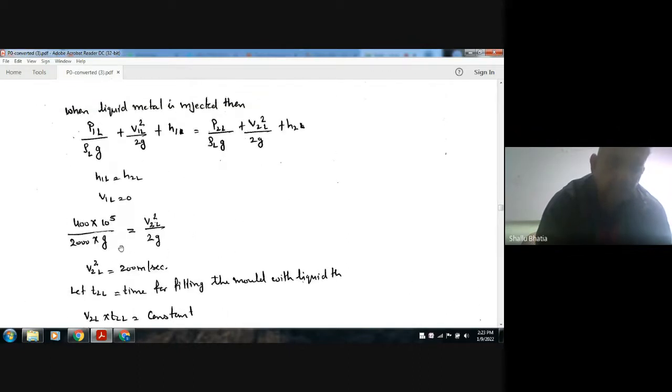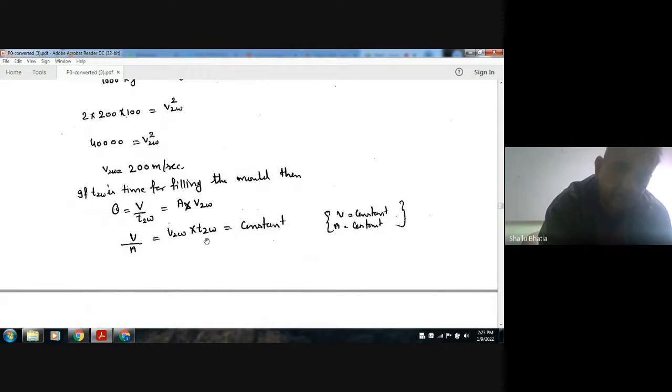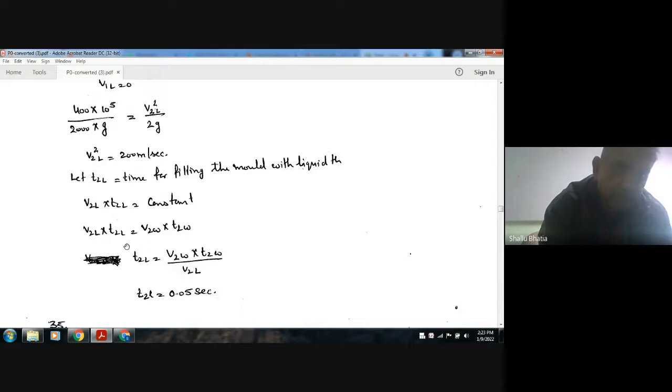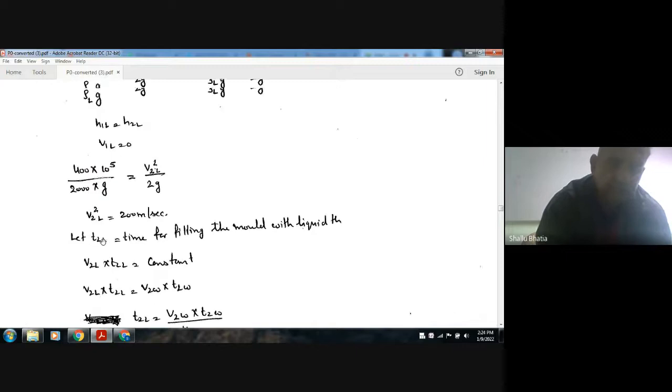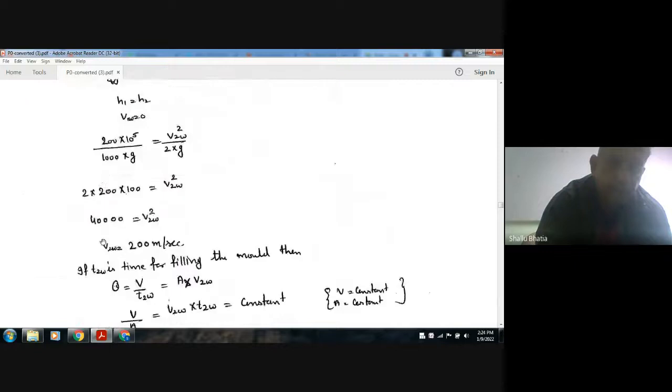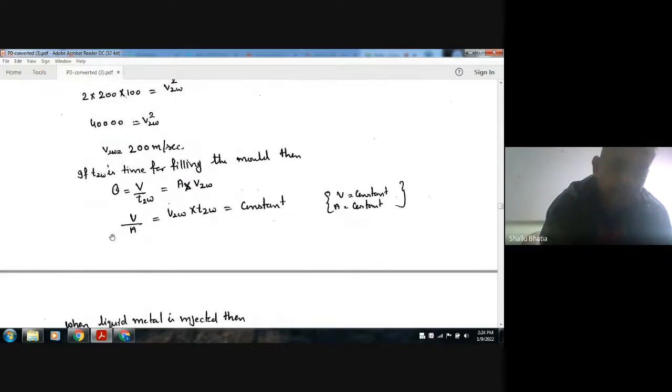Again, the time for filling the mold with water is T2w, and similarly the time for filling the same mold with liquid metal is T2L. Now this quantity, the height of the mold, is constant. So V2L times T2L will be constant. V by A will remain constant.